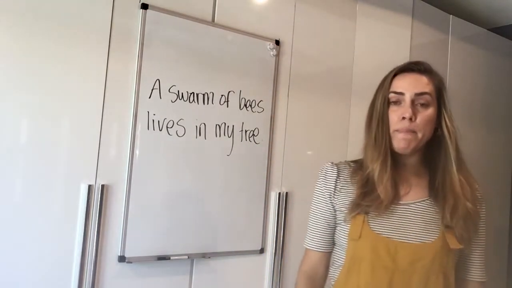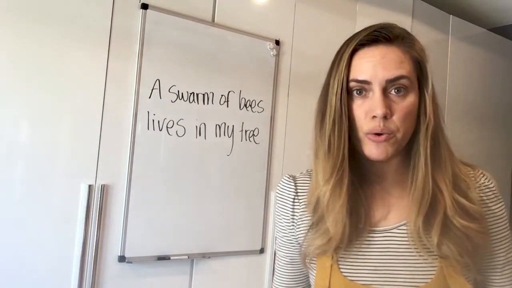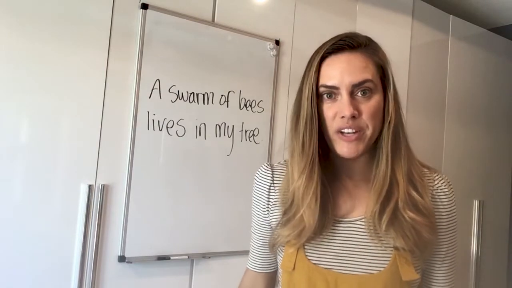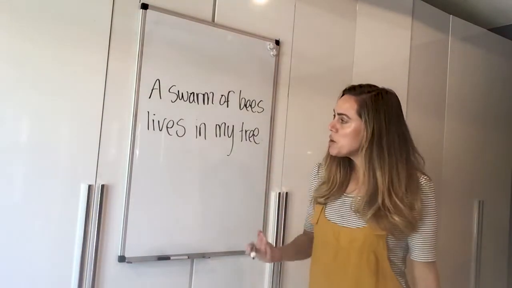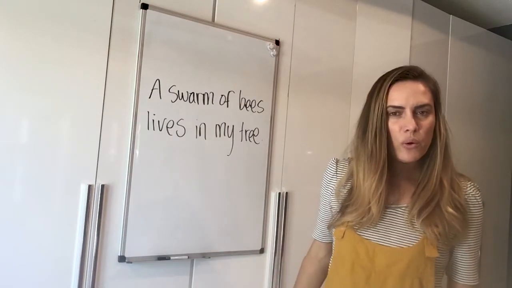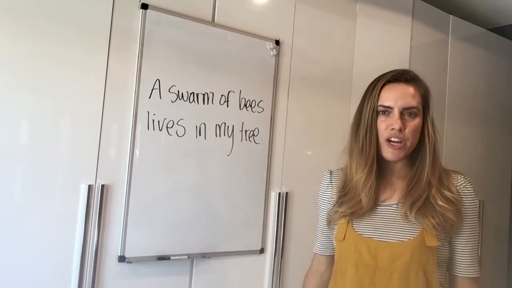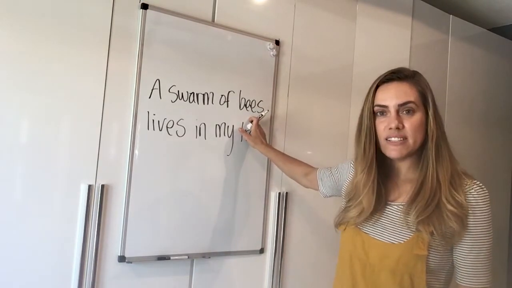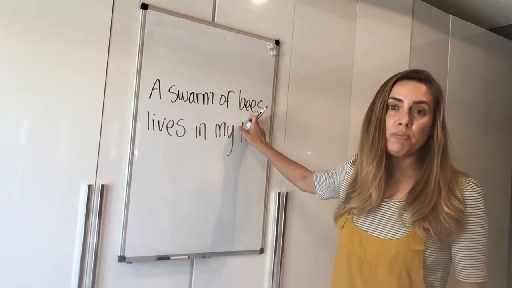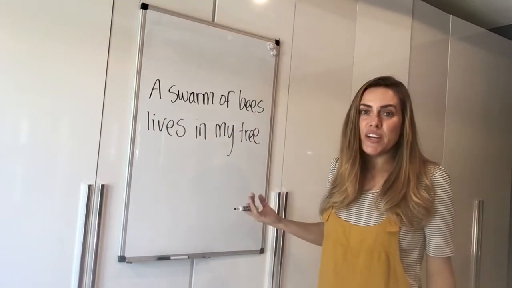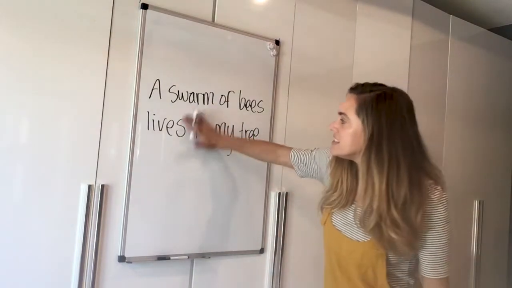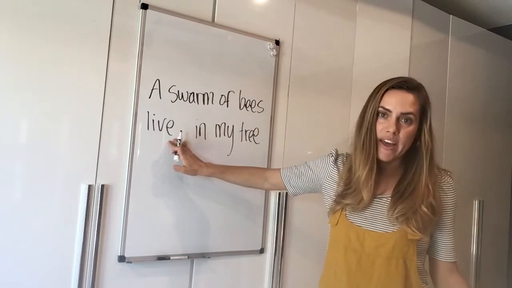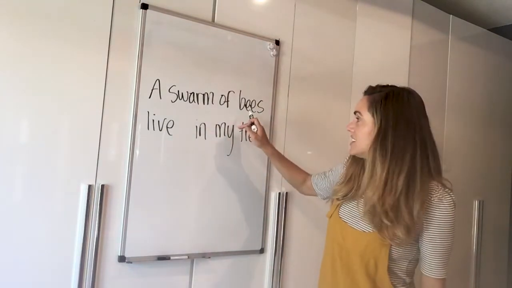A swarm of bees lives in my tree. True story. There really is a swarm of bees in my tree, and they almost got me one day. Okay, so a swarm of bees lives in my tree. Who or what is this sentence about? What is the subject? Bees, right? No, bees is not the subject. It's not. And a lot of people think it is. So what they do is they'll say, oh, a swarm of bees live. Because they think bees, oh, it's plural, live, no S. But no, that's not the subject.